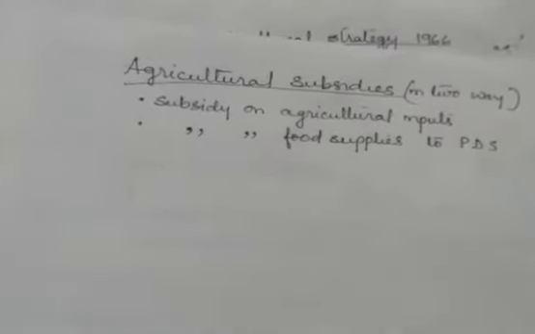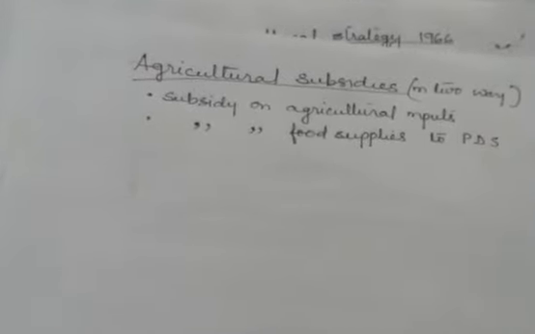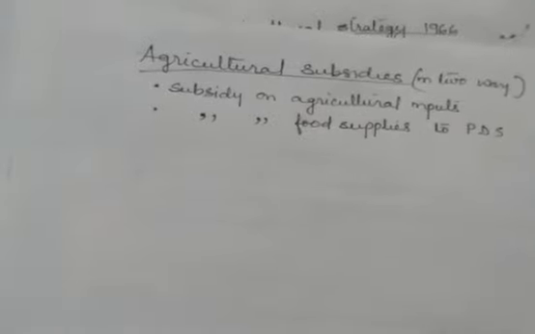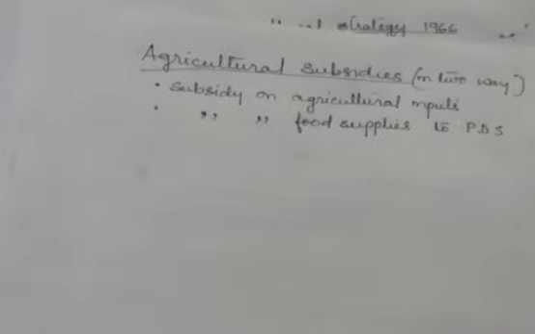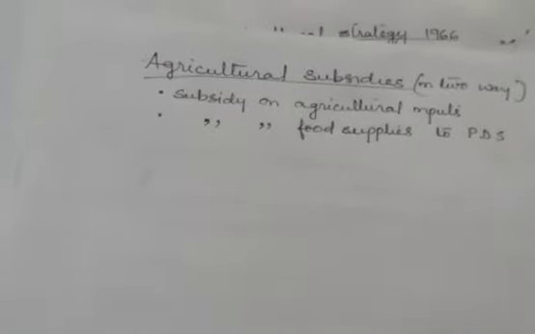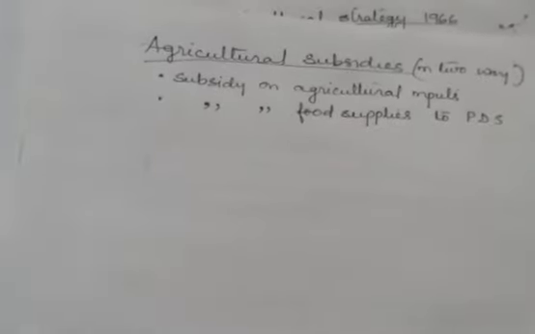Subsidy means the benefits, or you can say the relaxation in the prices for buying the agricultural inputs. In the same way, relaxation in buying the various tools, various machines, fertilizers, seeds, etc. The subsidy was also given on food surplus.